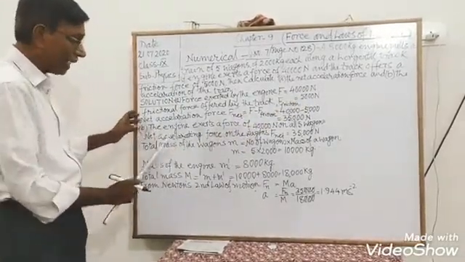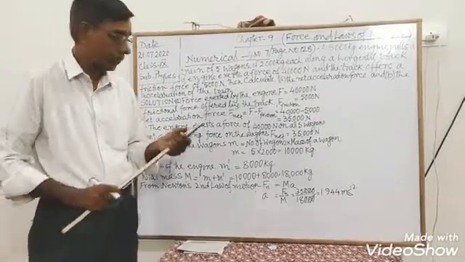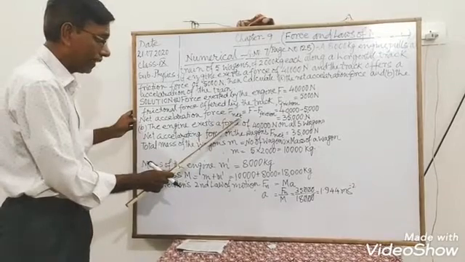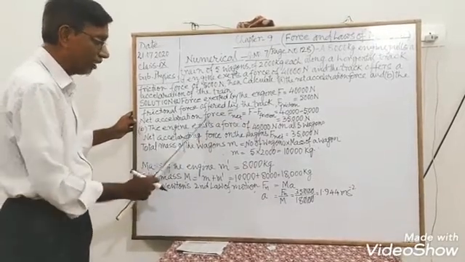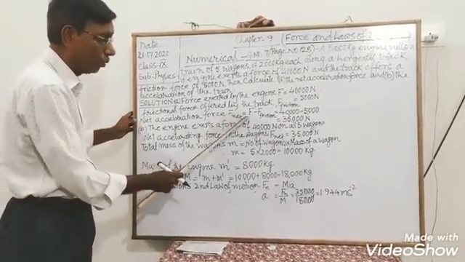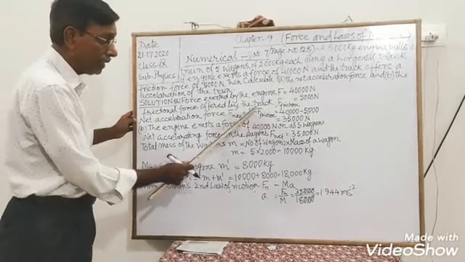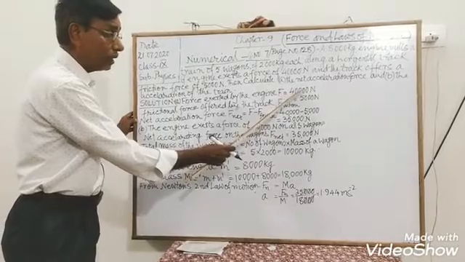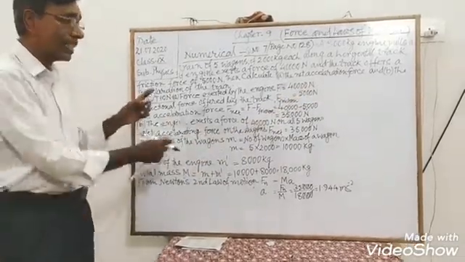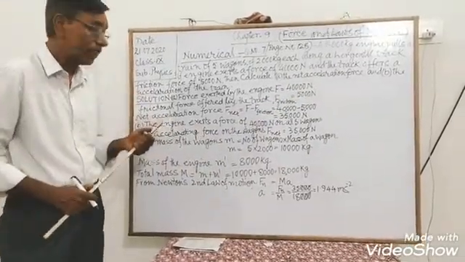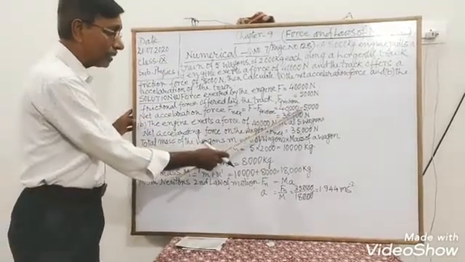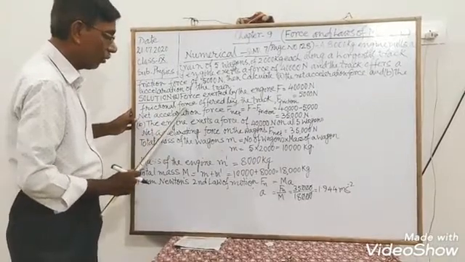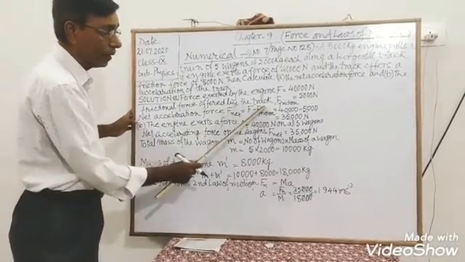Now, net accelerating force. I have written here F net, that is net accelerating force. F net is equal to F minus F friction, that is 40,000 Newton, the force exerted by the engine, minus F friction, that is the frictional force offered by the track.